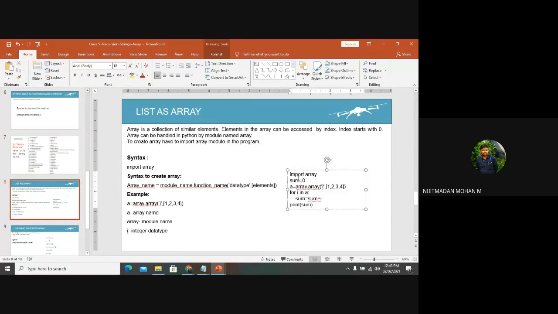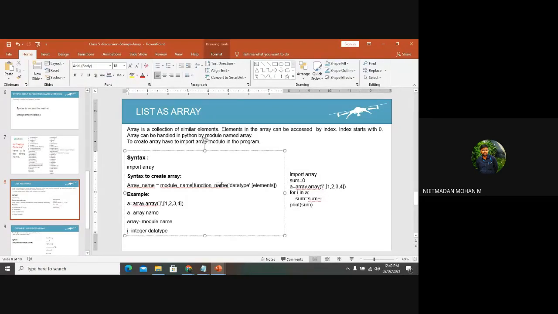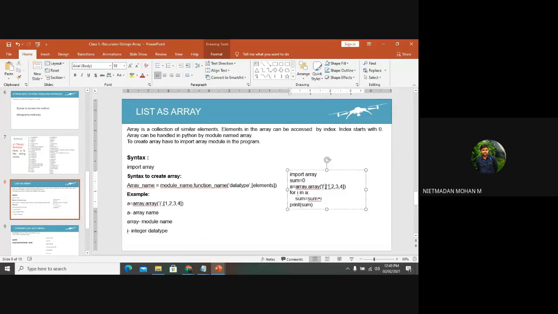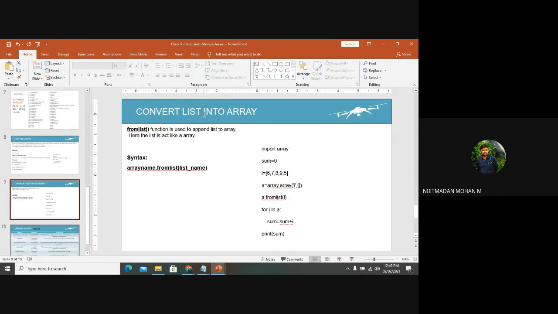So we are importing an array, and while importing an array we are going with those syntax, and in that syntax we are inserting a list over here. By using that particular list we are doing sum of an operation and printing the result. This is the basic thing. Clear, sir. Yes. Then we will move to converting list into array.